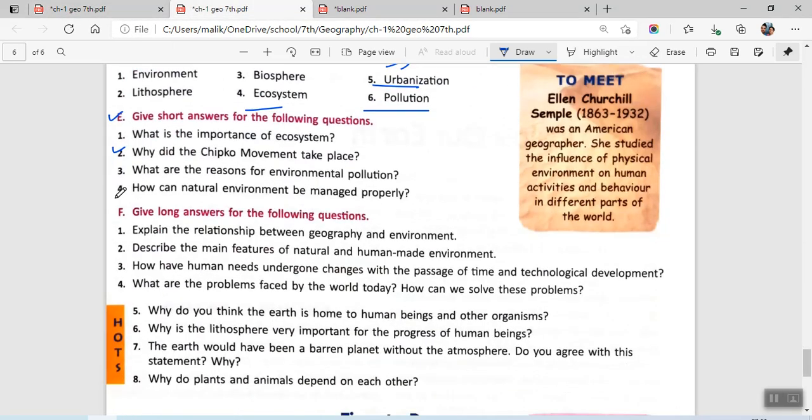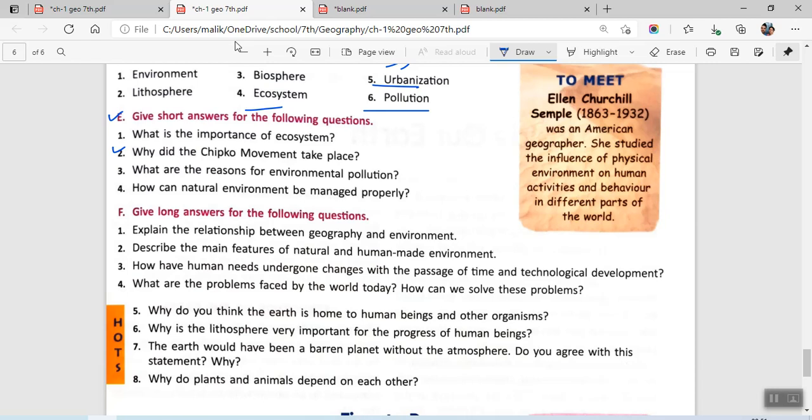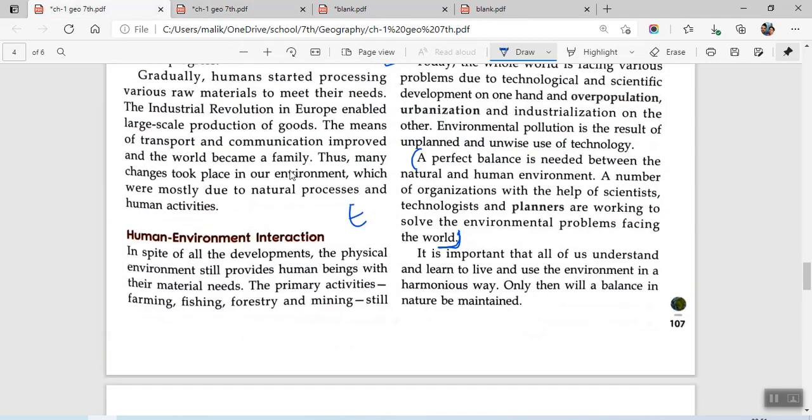Okay, then E4 we have how can the natural environment be managed properly? You'll be writing, let me erase the previous one so that there is no confusion. We'll start from here. A perfect balance is needed between natural and human environment. A number of organizations with the help of scientists, technologists and planners are working to solve the environmental problems facing the world today. So this is the answer to your E4. So this says how the crisis can be averted.